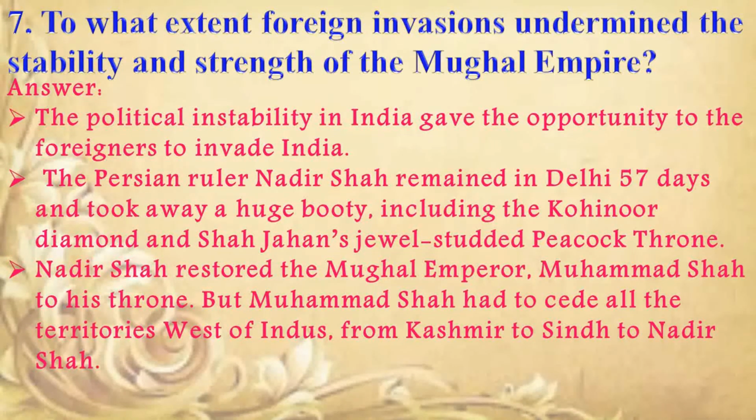The Persian ruler Nadir Shah remained in Delhi 57 days and took away a huge booty, including the Kohinoor diamond and Shah Jahan's jewel-studded peacock throne. Nadir Shah restored the Mughal Emperor Muhammad Shah to his throne, but Muhammad Shah had to cede all the territories west of the Indus from Kashmir to Sindh to Nadir Shah.